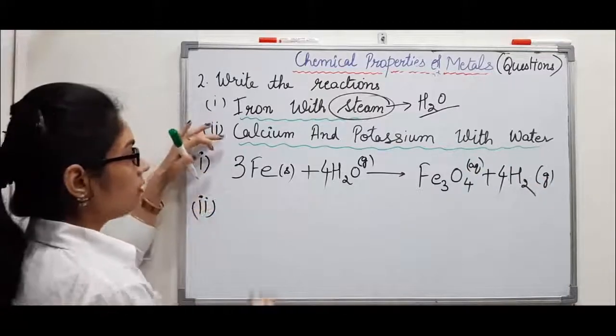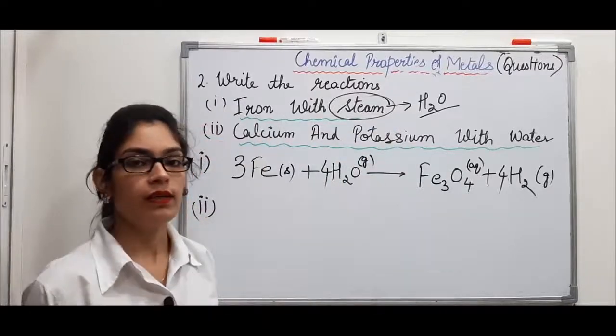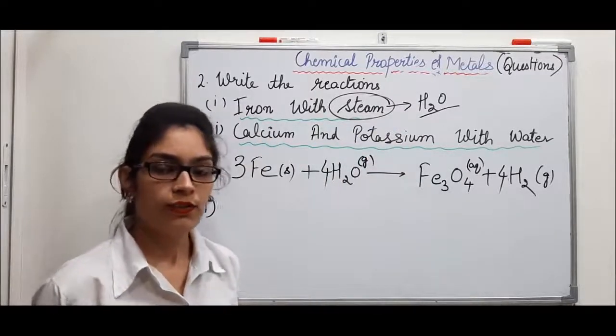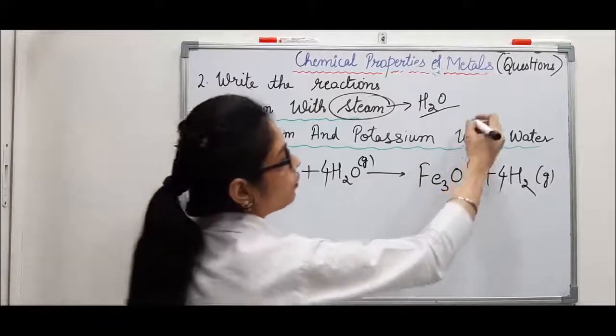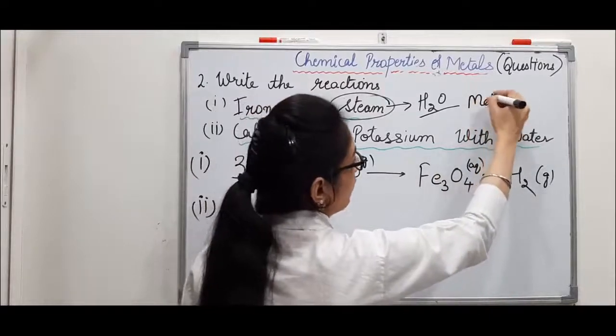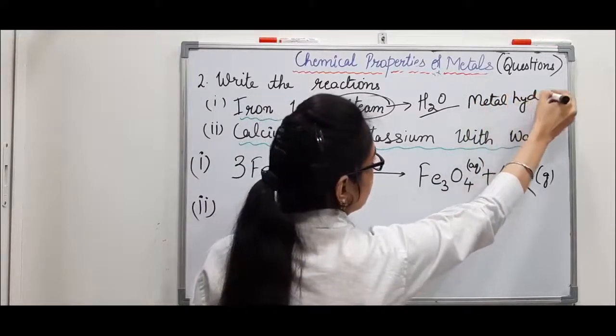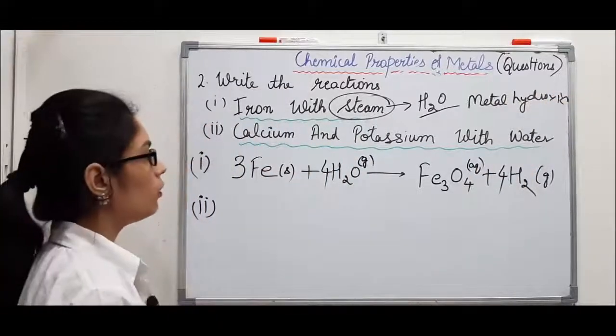Now the next reaction is calcium and potassium with water. We have already done that calcium and potassium are soluble in water, and those metals which are soluble in water will give us metal hydroxides. So they won't give us metal oxide, but they will give metal hydroxides.